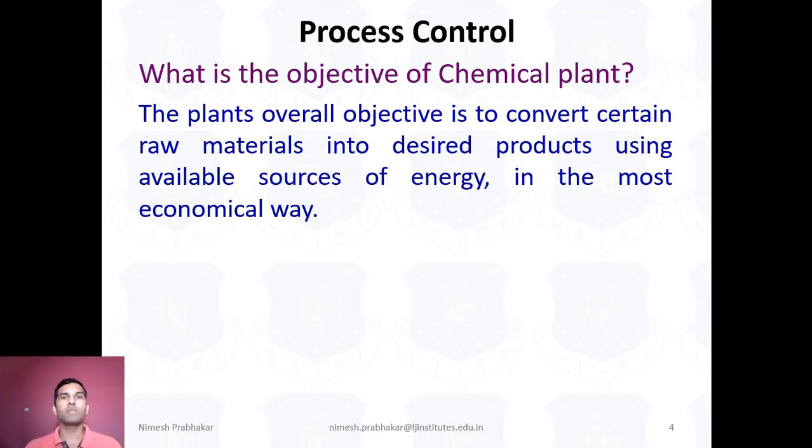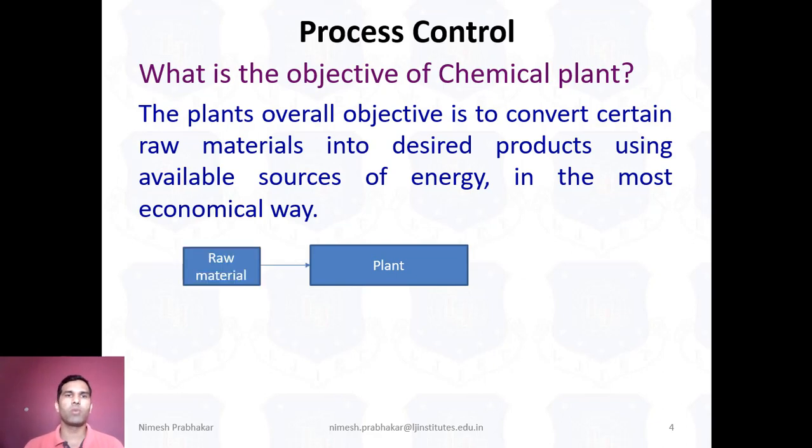That means the objective is to get output by giving input, and the output quality should also be good. To understand this, we take one example. Suppose this is one plant. In this plant, we give input, which is raw material, and as output we get one product.